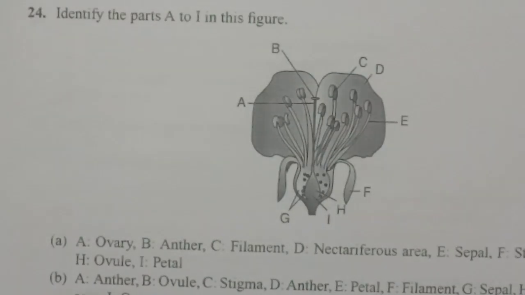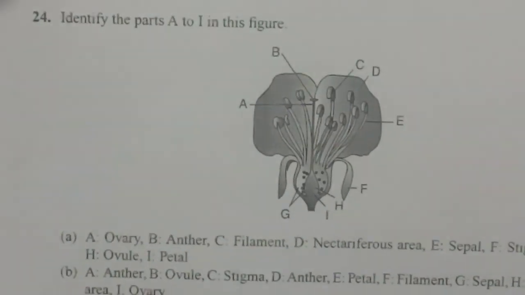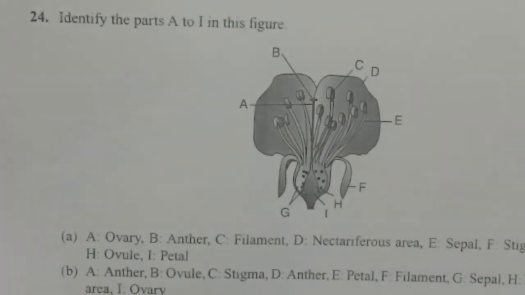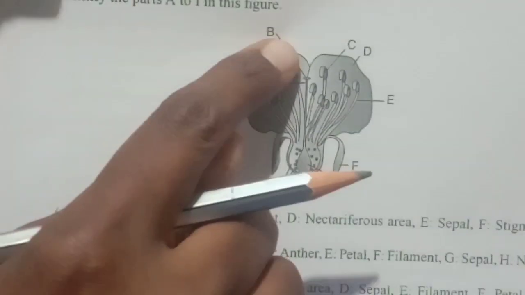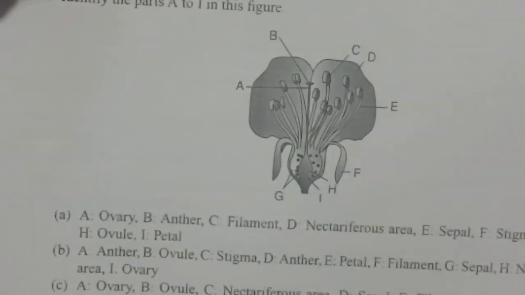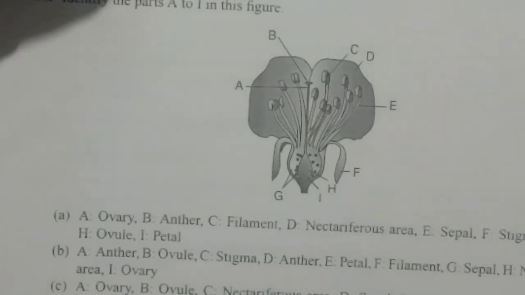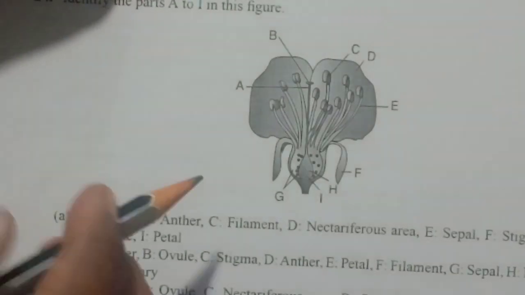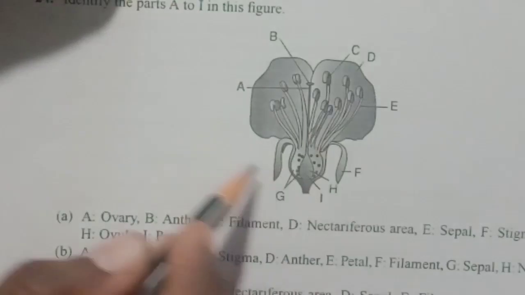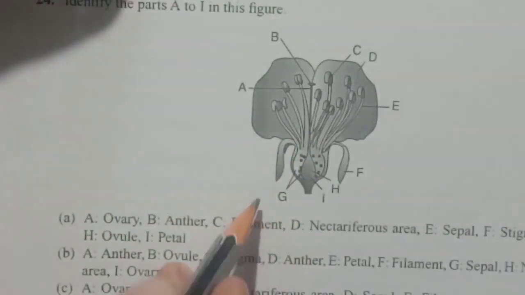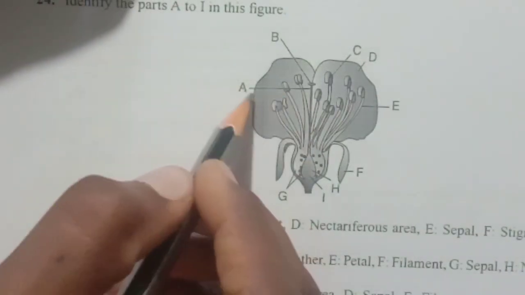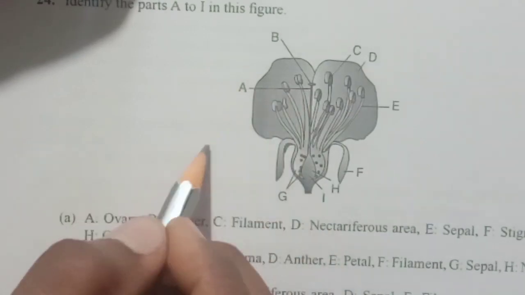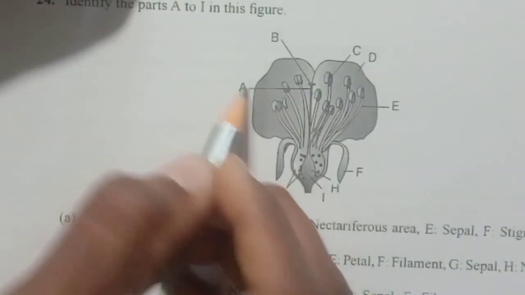And next question. Identify the parts A to I in the given figure. They have given labels A to I. We'll first look at what the parts are called. Label A is the style of the flower.